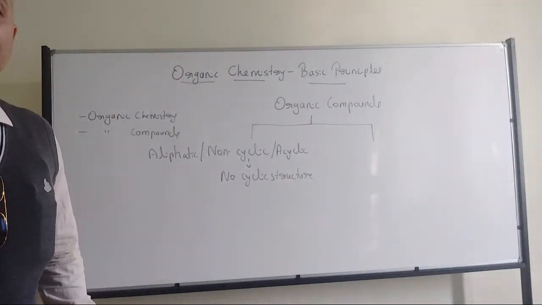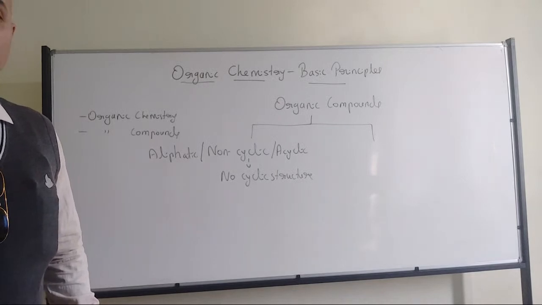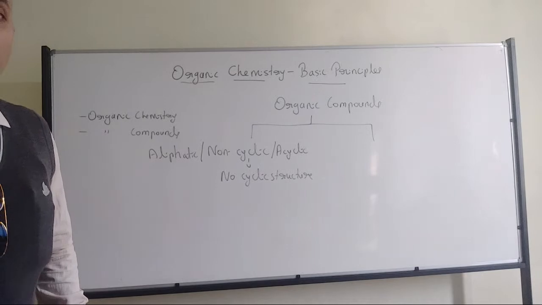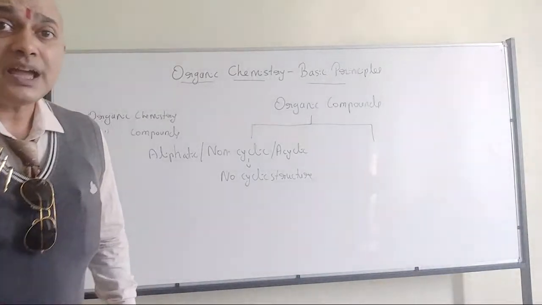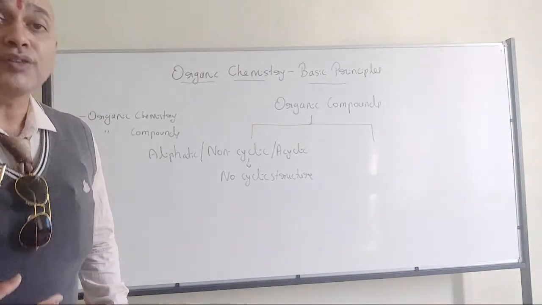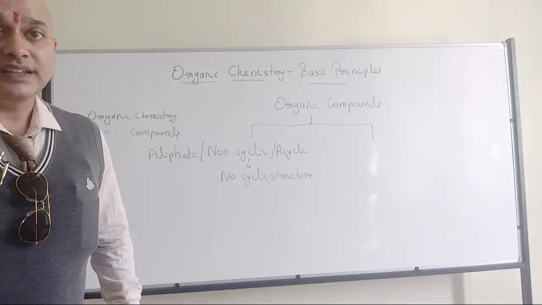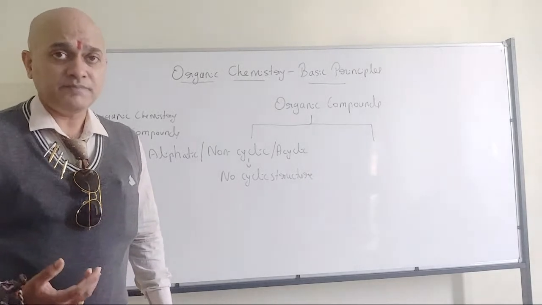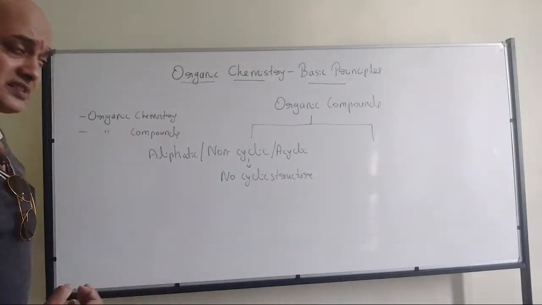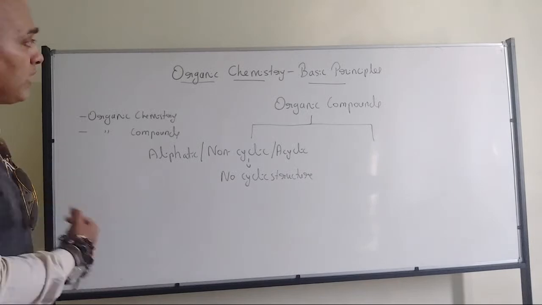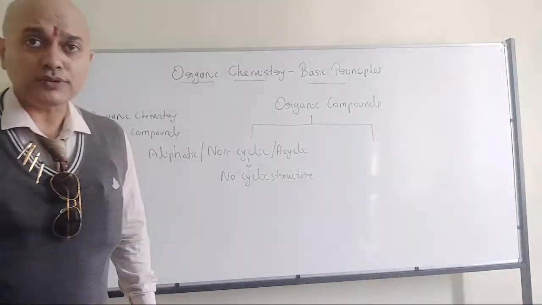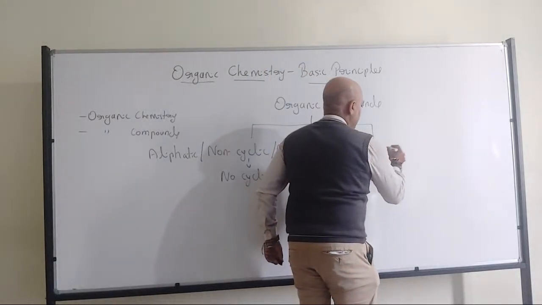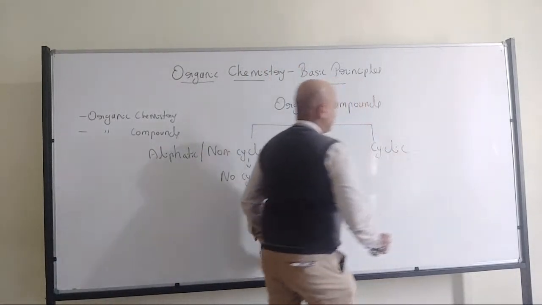Aliphatic means related to fats and oils, because they observed that these types of compounds are majorly found in oils and fats in the beginning. Therefore, they kept the name aliphatic. So, aliphatic, non-cyclic, acyclic is one category of organic compound. Now, another category is cyclic.